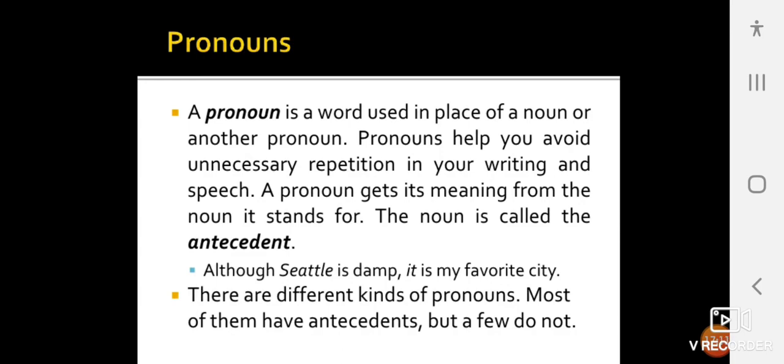Pronouns. A pronoun is a word used in place of a noun or another pronoun. Pronouns help you avoid unnecessary repetition in your writing and speech. A pronoun gets its meaning from the noun it stands for. The noun is called the antecedent.